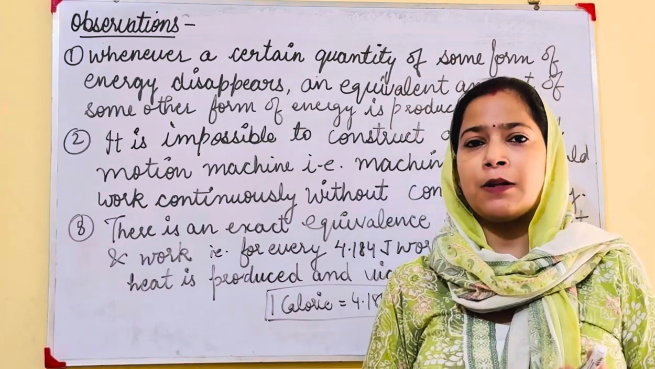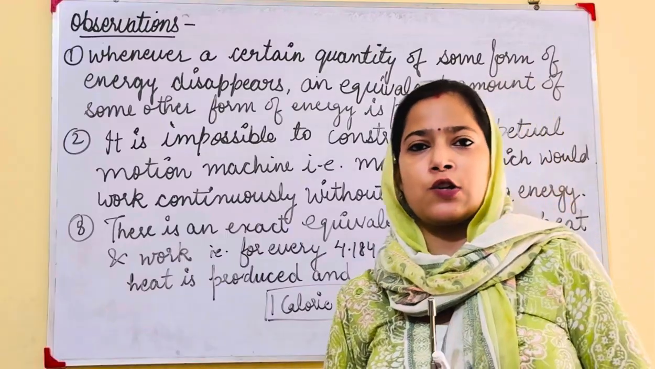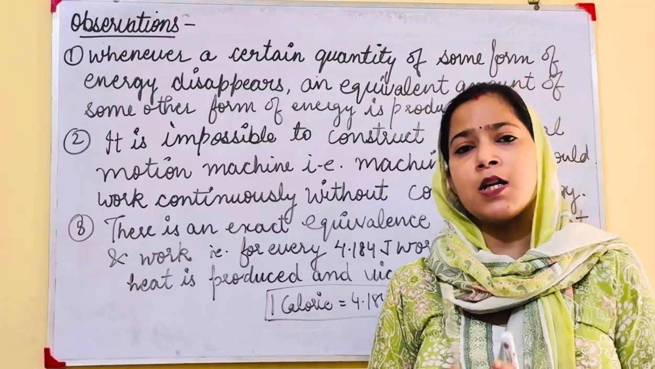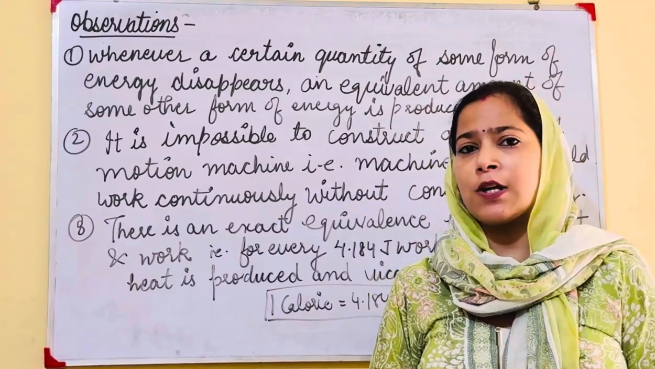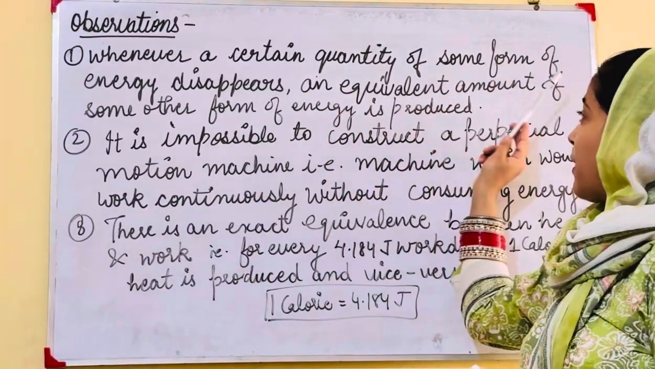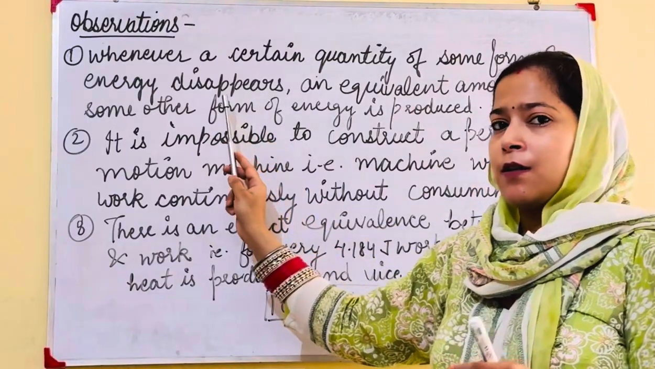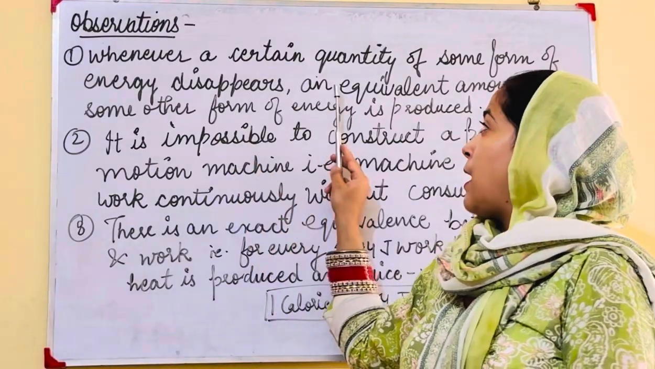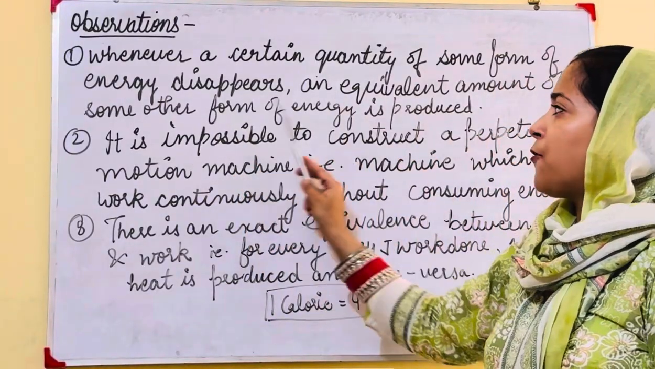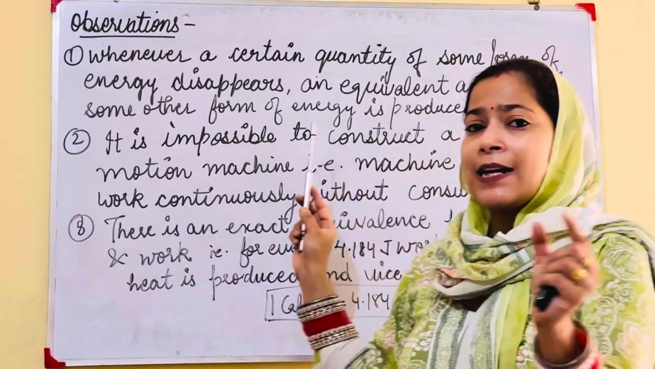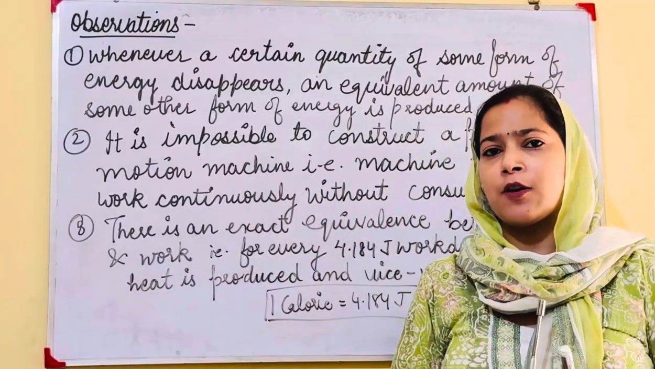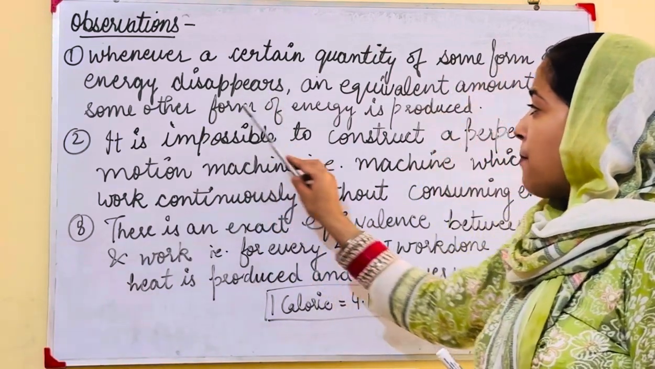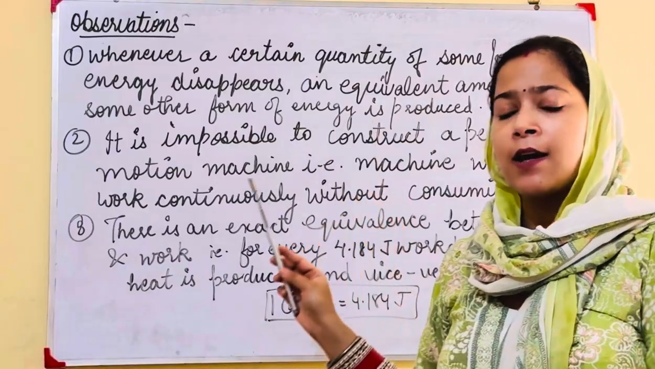Let's understand with an example. Suppose we supply electricity to an electric heater. The electric heater uses the electric energy. A certain quantity of some form of energy disappears: that electric energy disappears because it is used by the electric heater. An equivalent amount of some other form of energy is produced: the electric heater gives us heat in the form of heat energy. So some other form of energy is produced, that is heat energy.